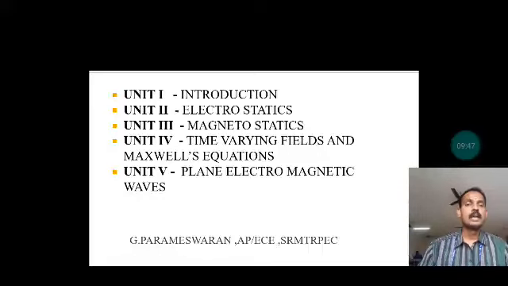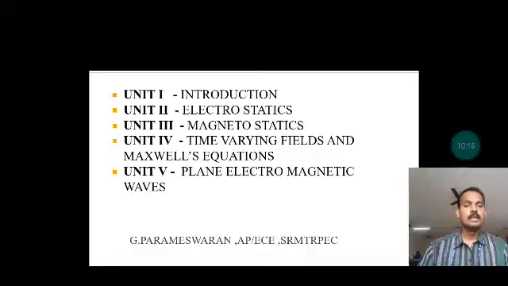That is electrostatics. In the electric field, we have two things: electric field intensity and electric flux density. Based on the intensity of the field, we can measure the electric strength of the particular electromagnetic wave. Those things deal with unit 2.